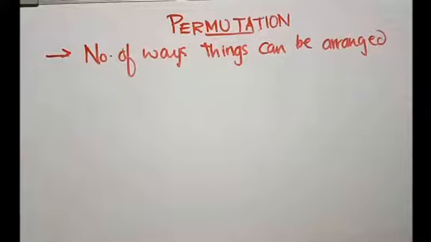The number of ways things can be arranged is considered as permutation. For example, in how many ways can the letters A, B, and C be arranged?